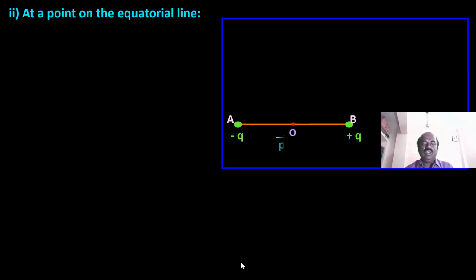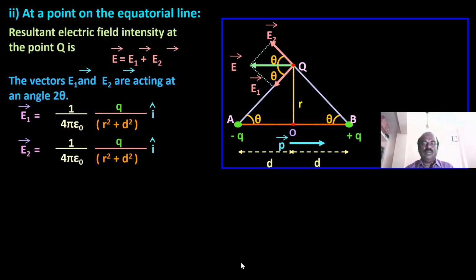Similarly, for the electric field intensity at a point on the equatorial line, here minus q and plus q are the two charges separated by the distance 2d. O is the midpoint, and from the midpoint we take another point Q, at a distance r. Now the electric field due to minus q and the electric field due to plus q will meet at the point Q. Then there will be a resultant field E.